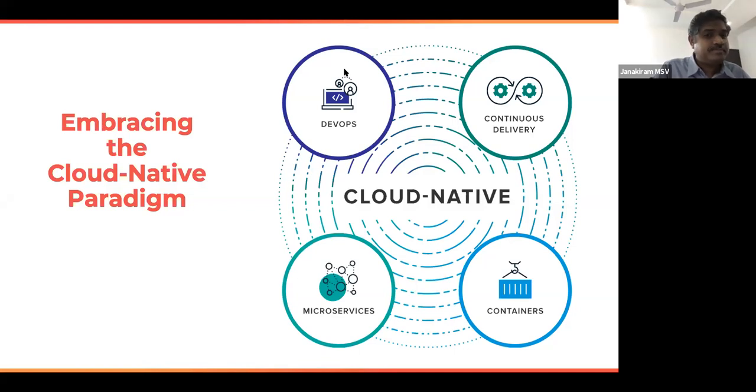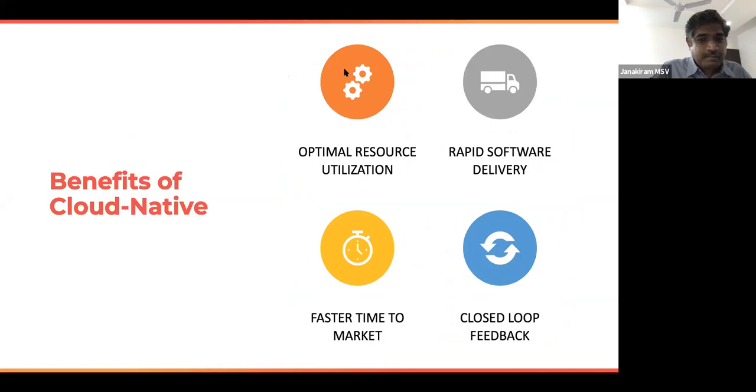So when you apply these techniques, when you start to package and deploy your software as containers, designed as microservices, implemented via DevOps, and shipped through continuous integration and deployment, you are essentially following cloud native. But why cloud native? What's in it for me?